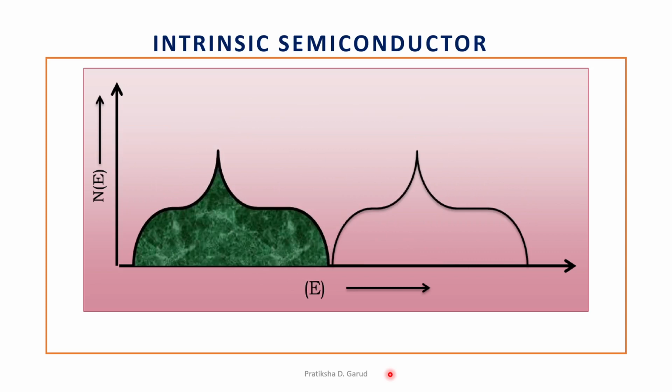Here first of all we have the first band, which is called the valence band or the filled band, and the second band is known as the conduction band, which is the empty band. There is a very small energy gap, and as there is a very small energy gap, the electrons present in the valence band are excited into the empty, that is the conduction band, and this leads to conductivity. So this is the intrinsic semiconductor.